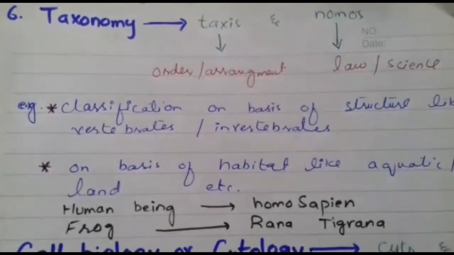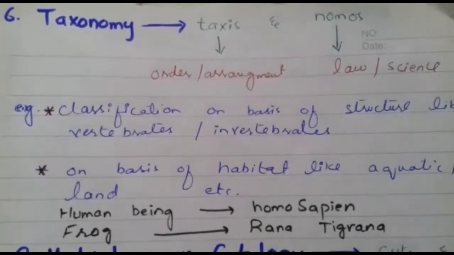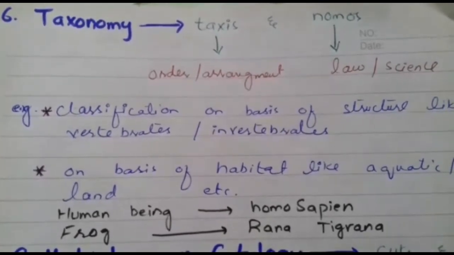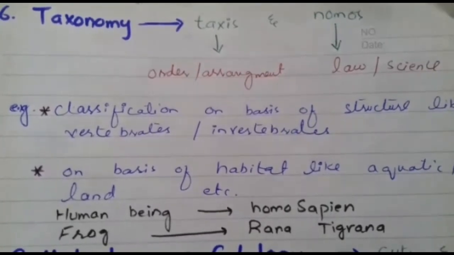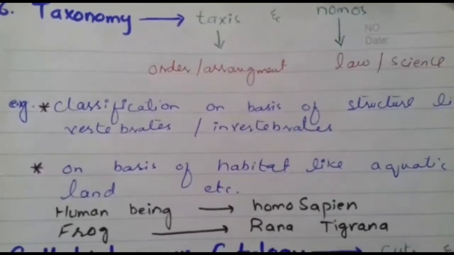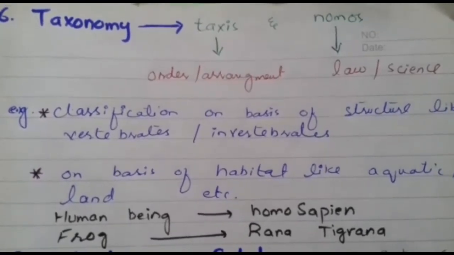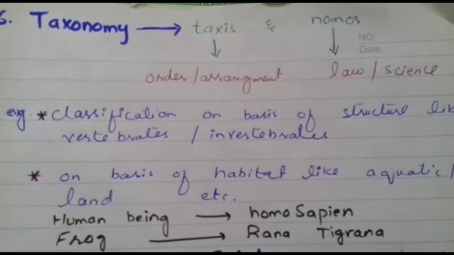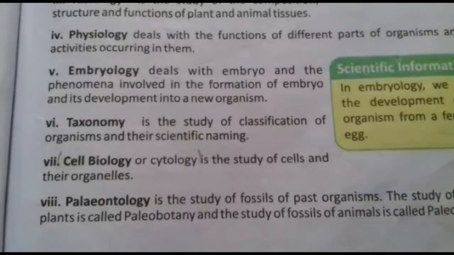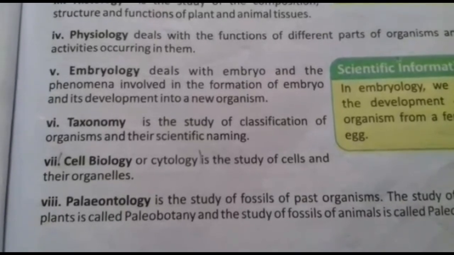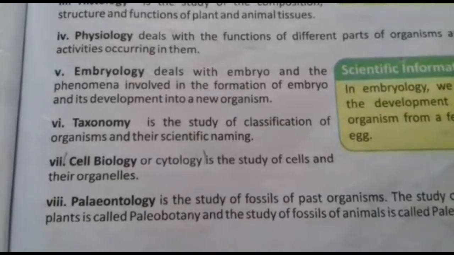Another branch of biology is taxonomy. Taxonomy is derived from two Greek words, taxis and nomos. Taxis means order or arrangement, and nomos means law or science. So taxonomy is the science of order or arrangement of organisms. As the name indicates, taxonomy is the study of classification of organisms and their scientific naming.